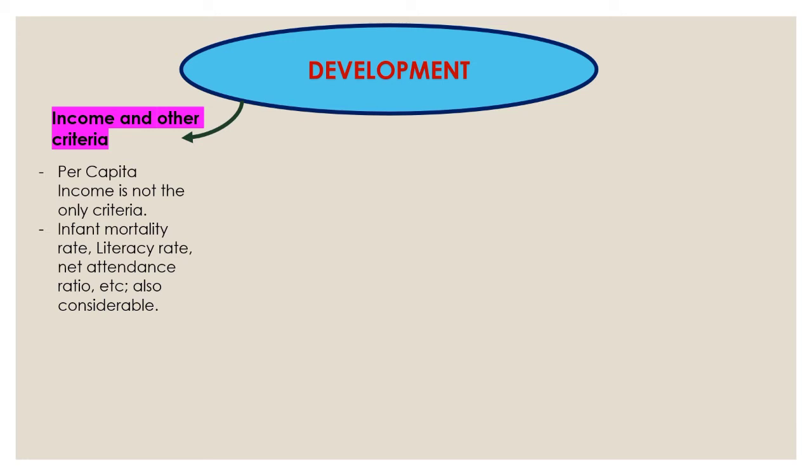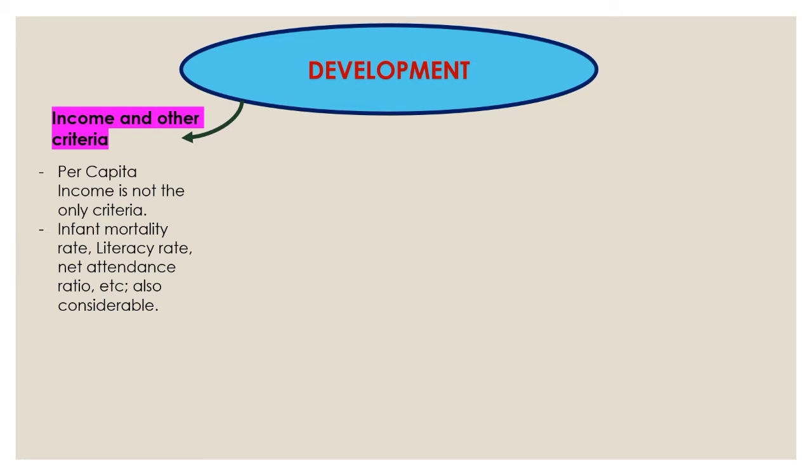Now, talking about our example, we said state A had the per capita income of 25,000. The infant mortality rate was 49, and state B had 5,000 as the per capita income, and the infant mortality rate was 11. Now, here the per capita income of A is more than B, but the infant mortality rate of B is better than A. B is 11 and A is 49, right?